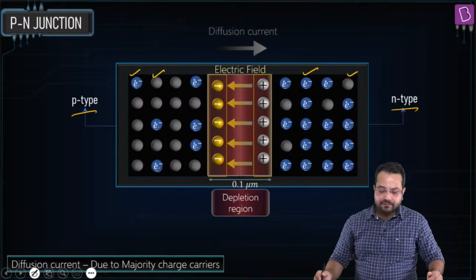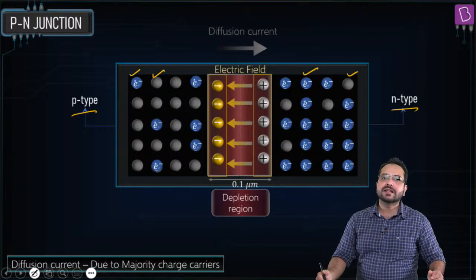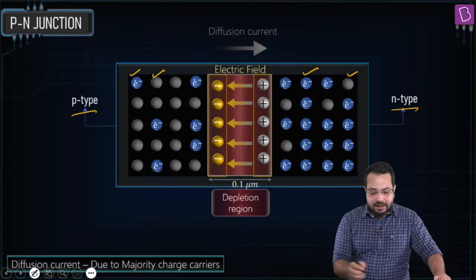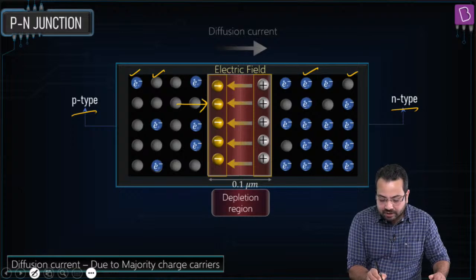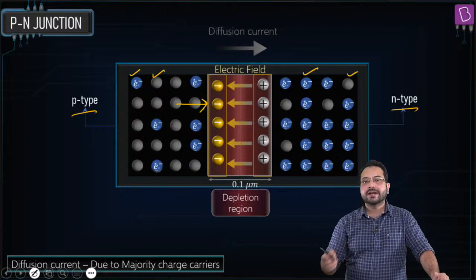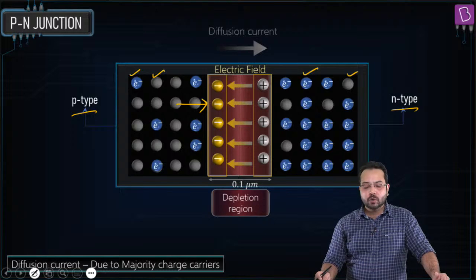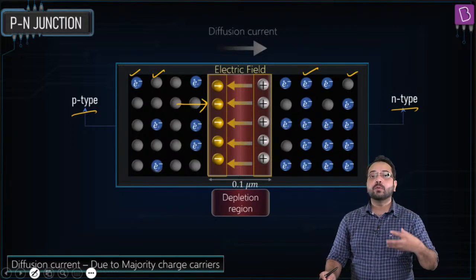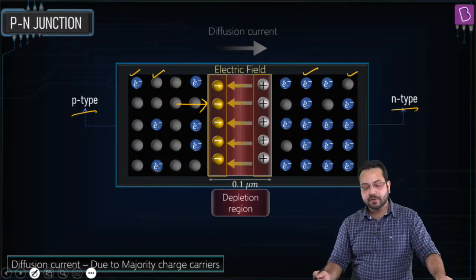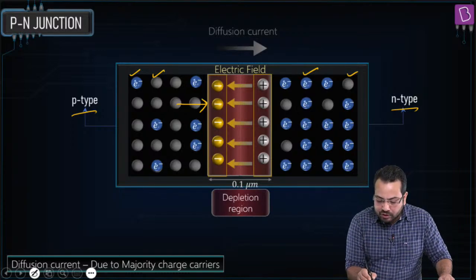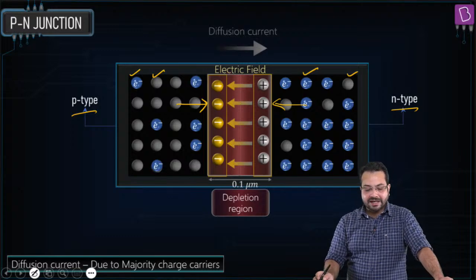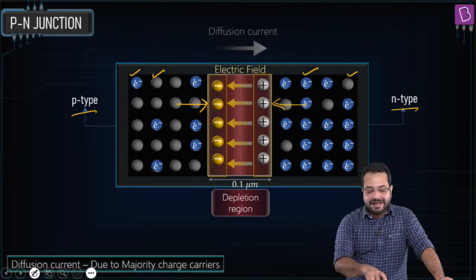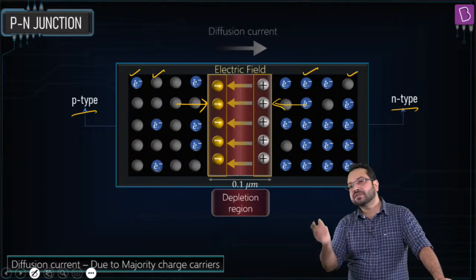And what is this electric field going to do? Think about it. What is this electric field going to do? Now the positive charge is trying to go from p side to n side, and it is going to experience force in the opposite direction. So this electric field will create a hindrance for it to diffuse. Similarly, electrons will try to go from n side to the p side, but the electric field is going to apply a force in the opposite direction.